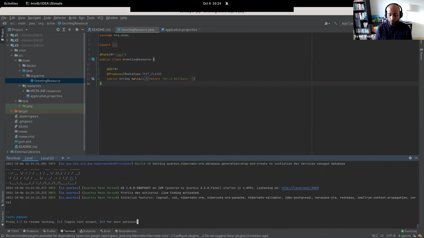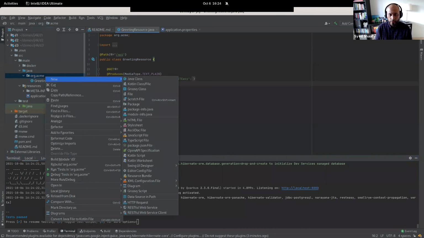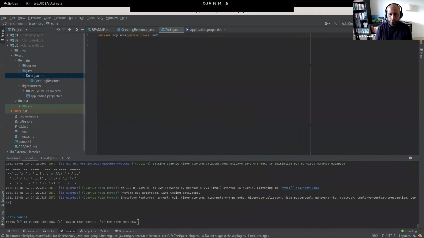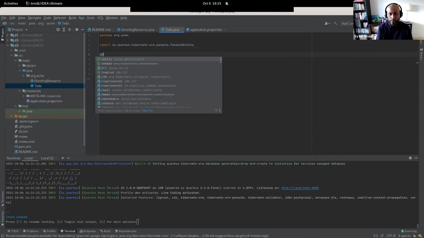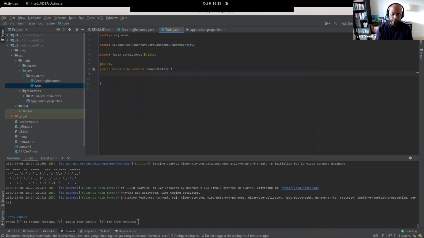And now I have a running backend Postgres SQL database that I can work against. So I'm going to quickly go here and create a Java class, to-do class. I'm going to say extends Panache entity, and a Panache entity is a basic extension for creating your own entities in Hibernate Panache.